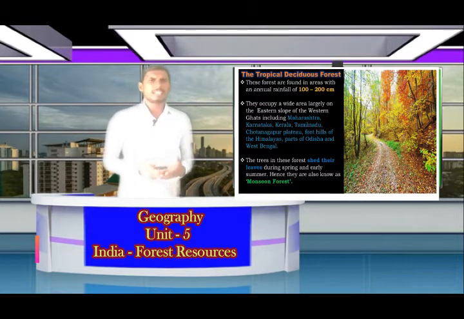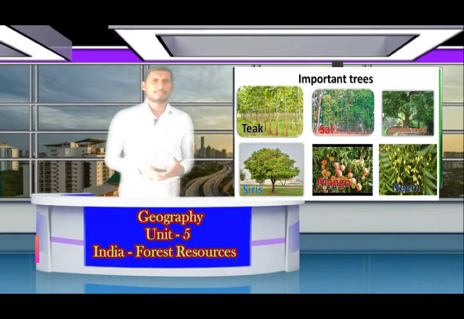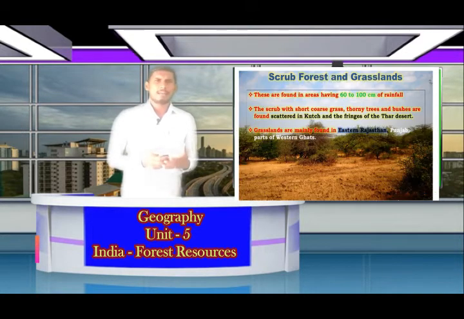The trees in these forests shed their leaves. You can see in evergreen forests, they don't shed their leaves, but here they shed their leaves during spring and early summer. Hence, they are also known as monsoon forest. The important trees which can be found are, right children, teak, sal, sandalwood, sirisi, mango and neem.